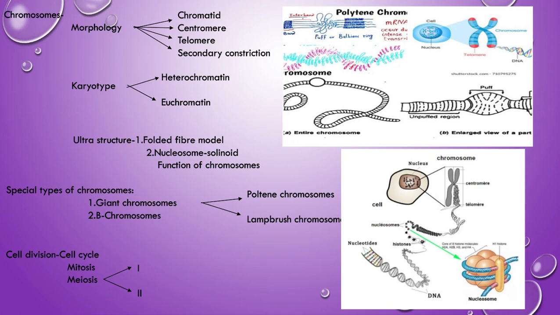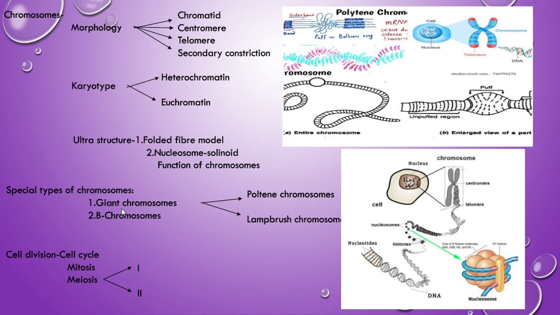So this is the structure of our nucleosome model, our chromosome structure. Okay, this is the normal one. It's a very important question, and it's about special types of chromosomes. These are the extra ones, the special types of chromosomes: the gain chromosomes as well as the B chromosomes.